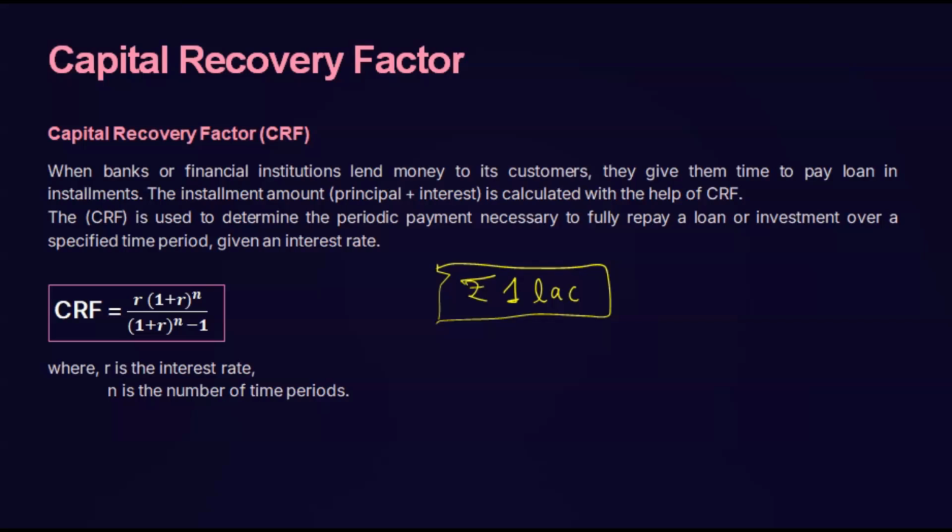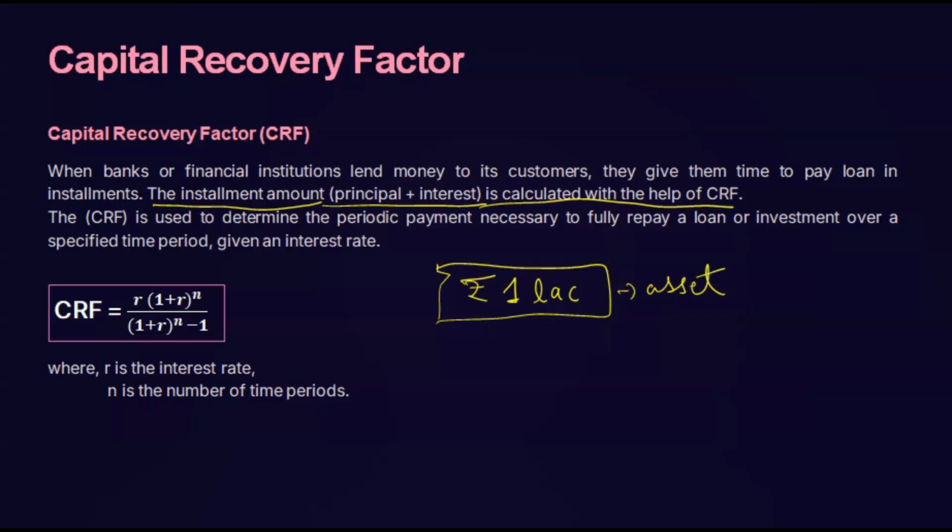So for finding the installment amount, we need this CRF, the capital recovery factor. With the help of CRF, we can easily find out installment amounts, or EMI as you say. Whenever a bank or any institution lends money to its customers, they give them time to pay the loan in installments. That installment amount is calculated with the help of CRF, and in that installment amount, principal plus interest both are included.